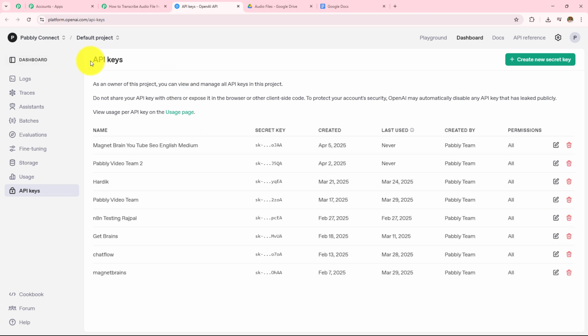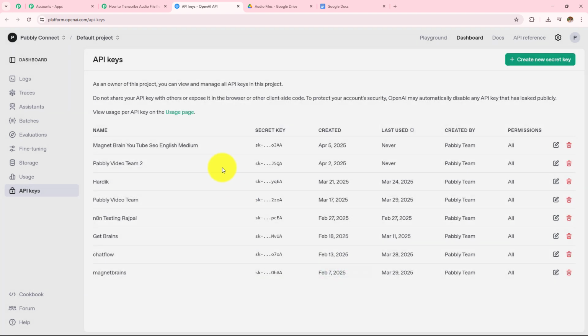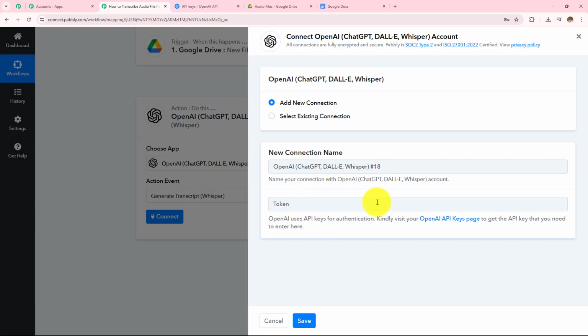I'm going to click on this hyperlink and then I land on this page of API keys. So here I have to create a new API key, for which I'm simply going to click on create new secret key. And first I have to name this key. So let's say the name is test. The project will be default project, the permissions will be all, and then I simply have to click on the create secret key button. A new secret key will be provided to me, which I can copy and paste over here in this field.